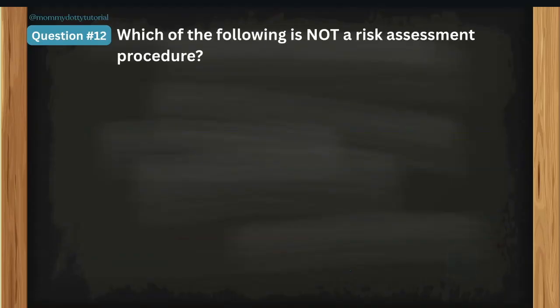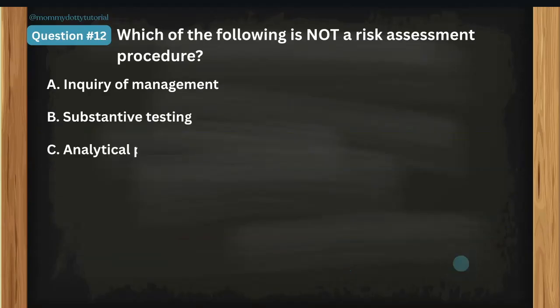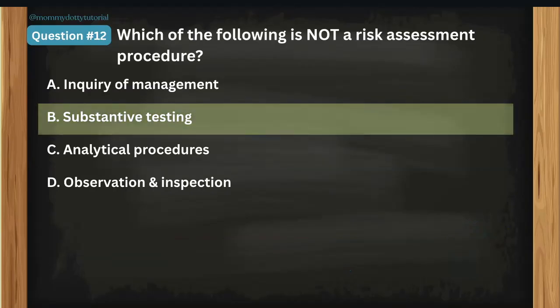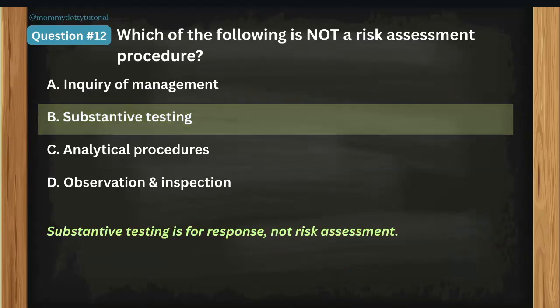Which of the following is not a risk assessment procedure? Letter A, inquiry of the management. Letter B, substantive testing. C, analytical procedures. And letter D, observation and inspection. The correct answer is letter B. So my hand is quite fast this time. Sorry about that. Substantive testing. Substantive testing is for the response, not for a risk assessment.